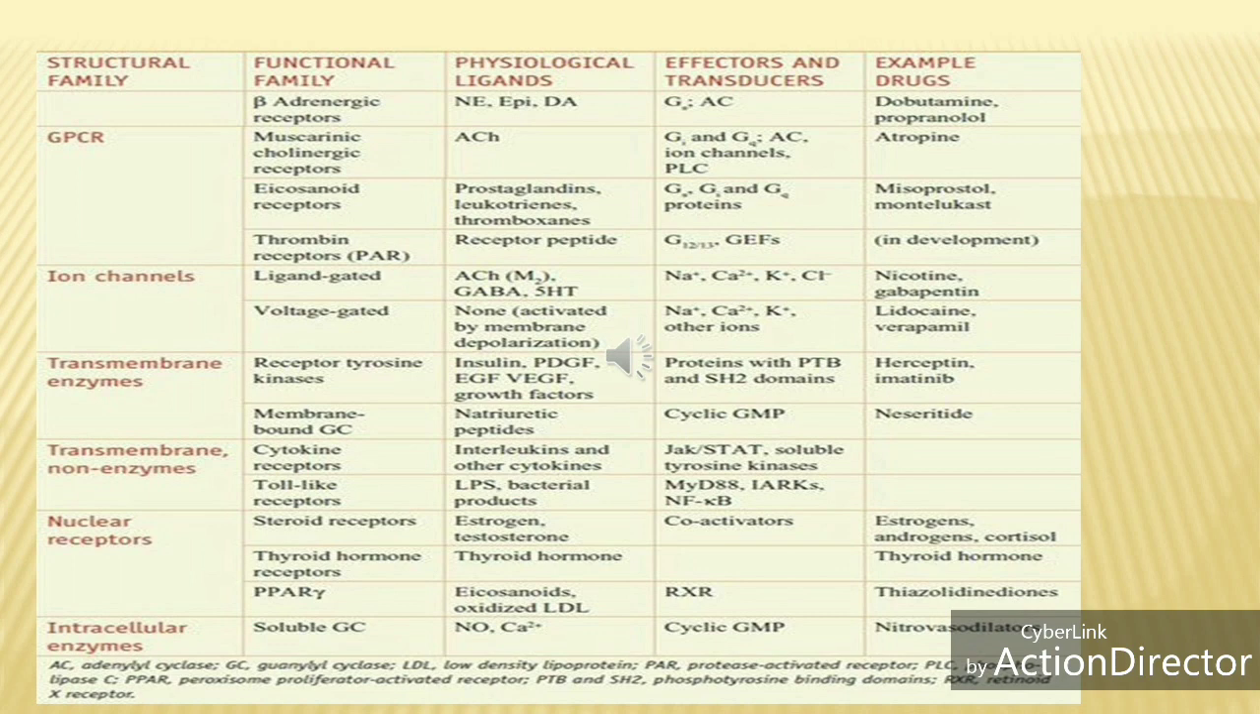Here I mentioned the types of receptors. There are a total of six, and the most important one is the GPCR receptor. The second one is the ion channel, and the third one is the transmembrane enzyme. Fourth is the transmembrane non-enzyme, then the nuclear receptor or intracellular enzyme. There is a functional family of these receptors: physiological ligands, effectors and transducers, example drugs.